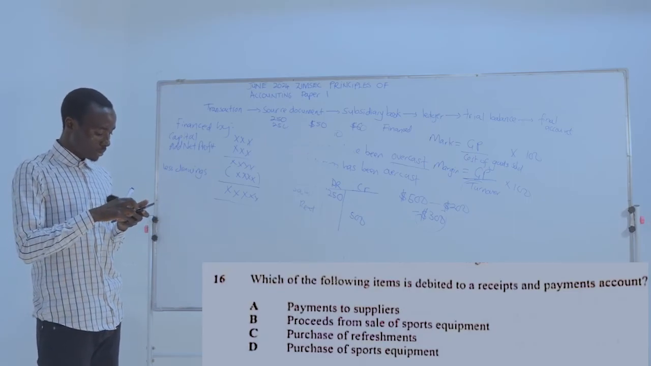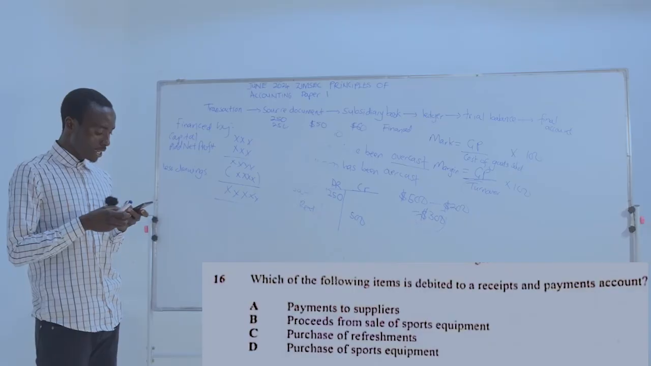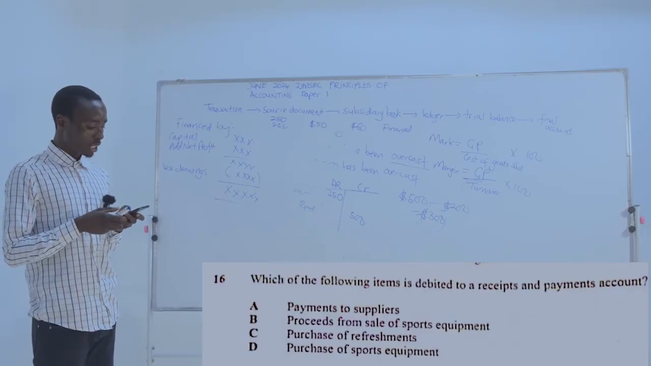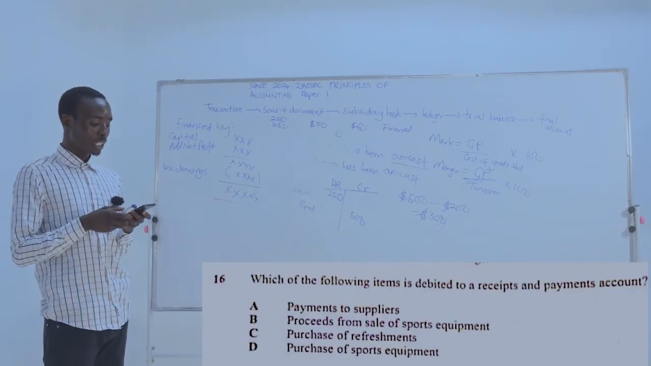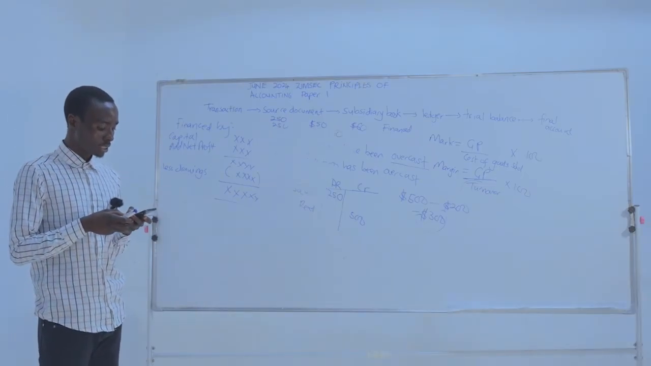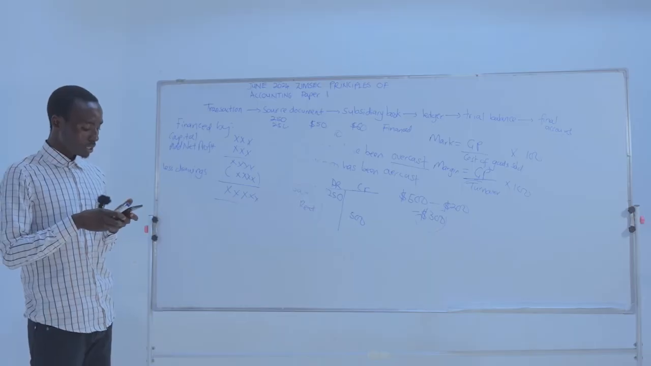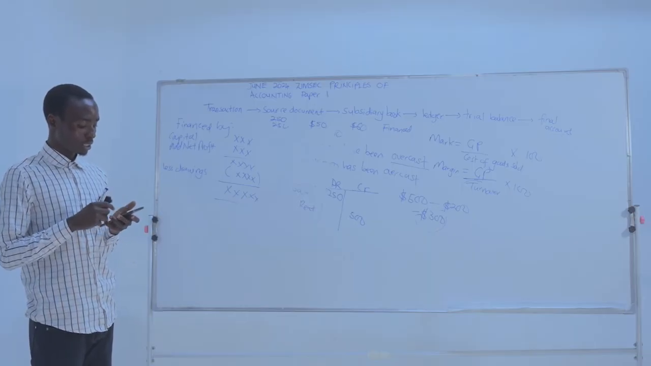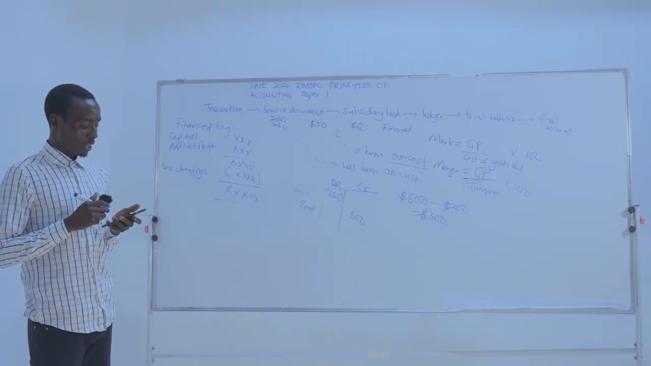So let's get an answer. A, payment to suppliers. Payments are not entered in the debit side of the restaurant payment account. They are entered to the credit side.